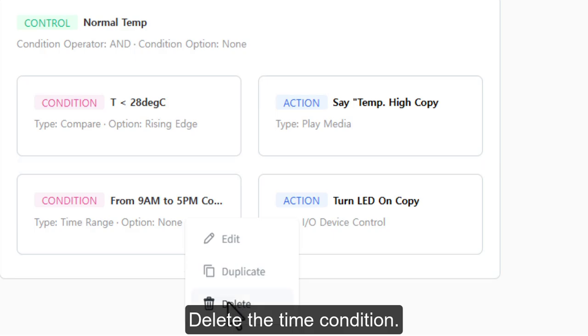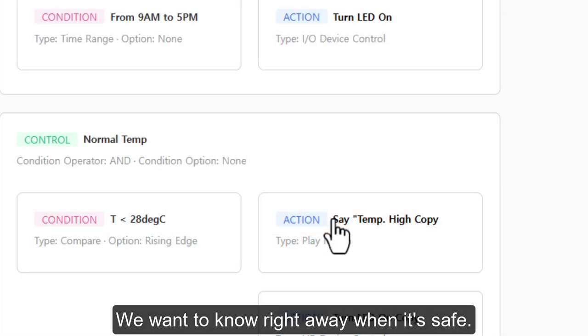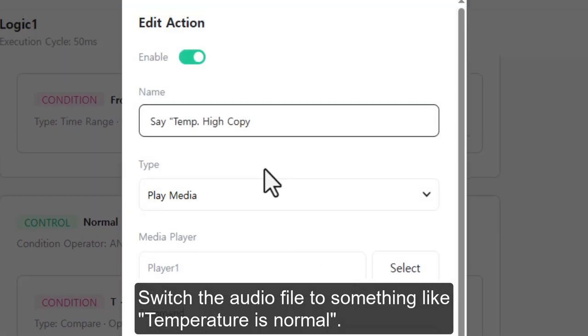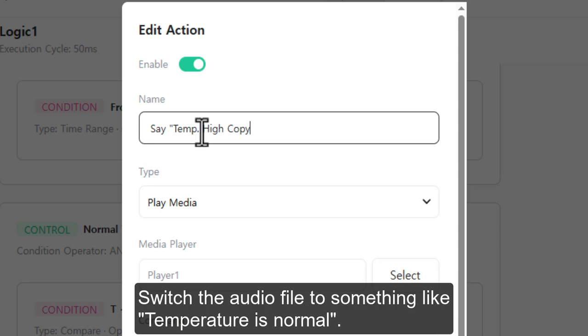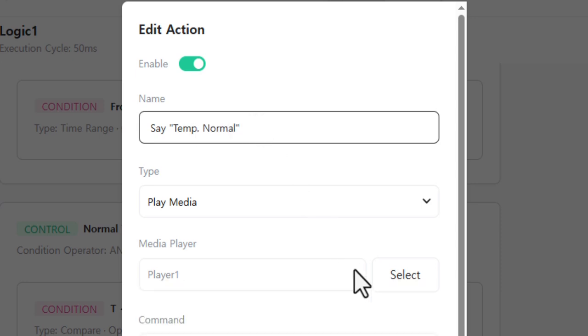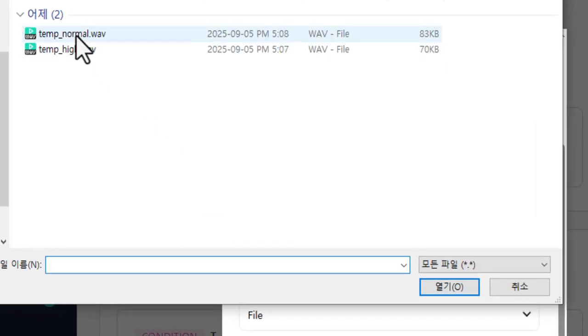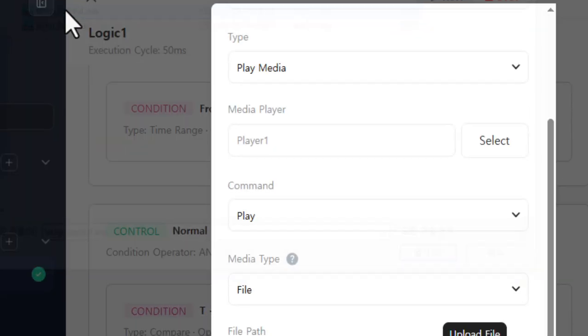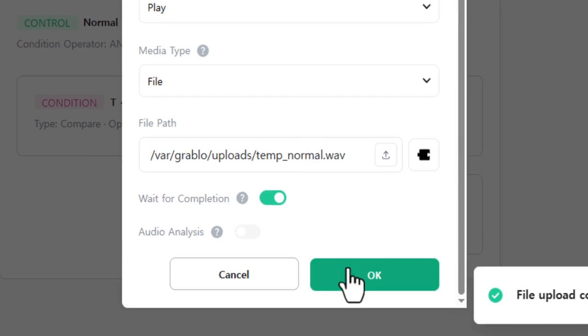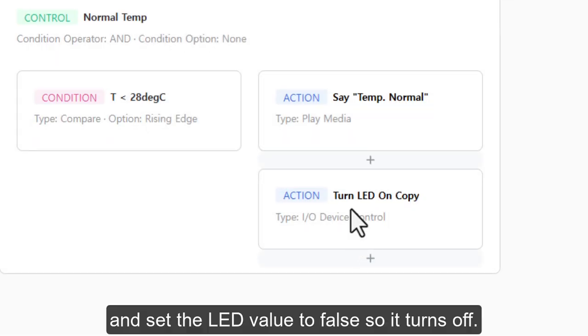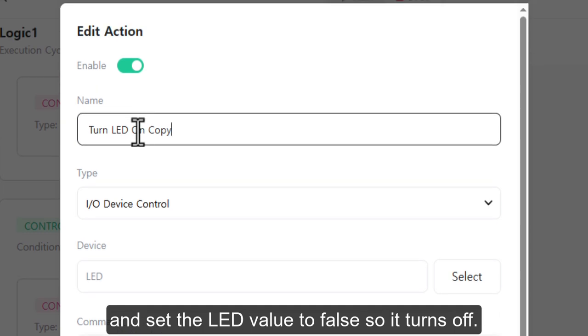Delete the time condition. We want to know right away when it's safe. Switch the audio file to something like, "Temperature is normal." And set the LED value to false so it turns off.